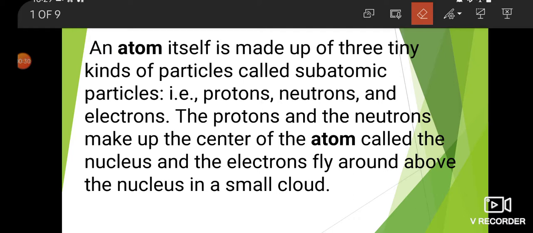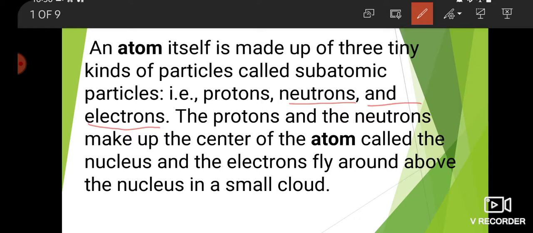First of all, atom. An atom itself is made up of three teeny kinds of particles called subatomic particles, that is protons, neutrons and electrons.